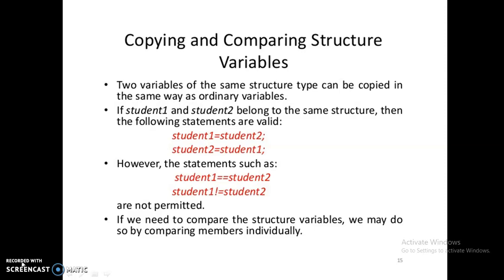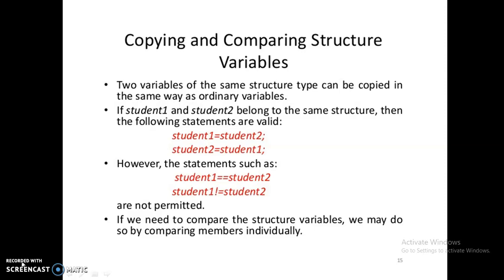Two variables of the same structure type can be copied in the same way as ordinary variables. If student 1 and student 2 belong to the same structure, then the following statement is valid: student 1 equal to student 2. This means that the content of student 2 is copied into the variable student 1.